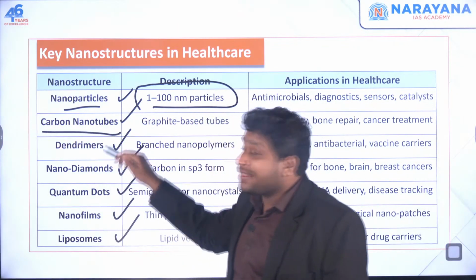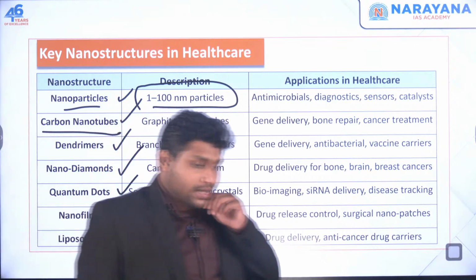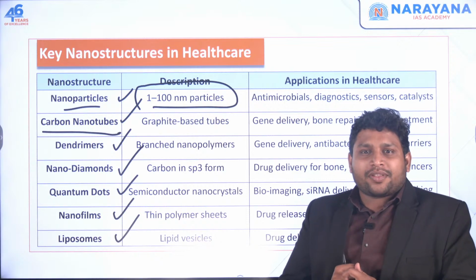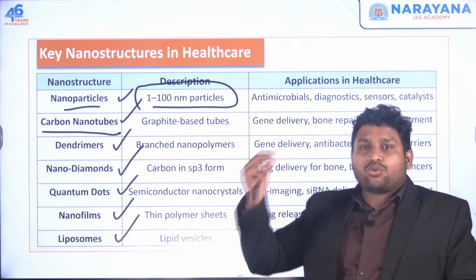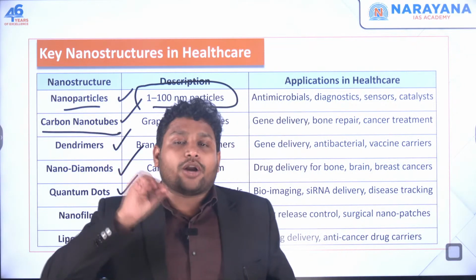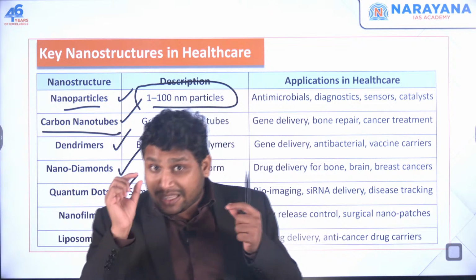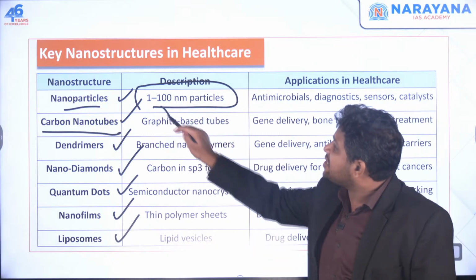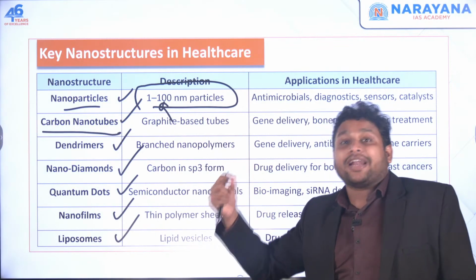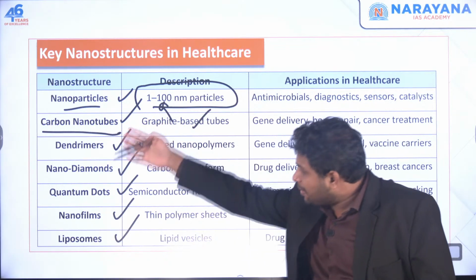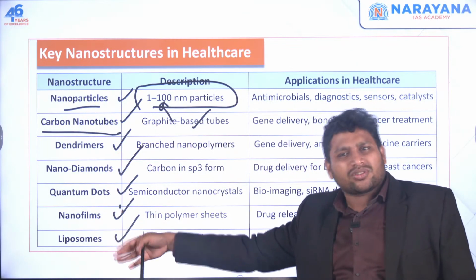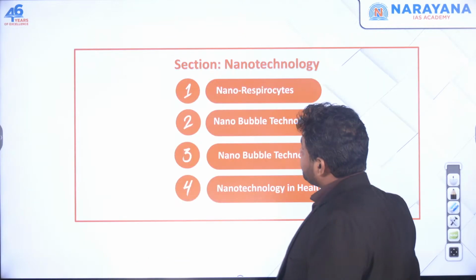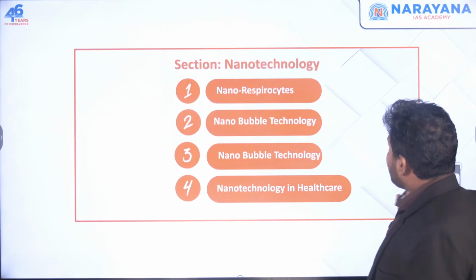There are also carbon nanotubes which we can use in our body. Let's say, as in the example I gave, the oxygen supply is not there, something is not there. I want to give that supply, but I don't want to use a long pipe. I don't want to put a long pipe or a very large pipe in my body. So I can make a very small tube, so small, of this size. I can make this carbon nanotube and put it in my body. Similarly, there are other examples, nanodiamonds, quantum dots. All these are just examples or applications of nanotechnology in healthcare. So even this last part is done.